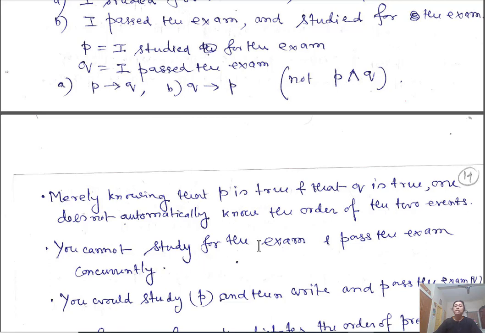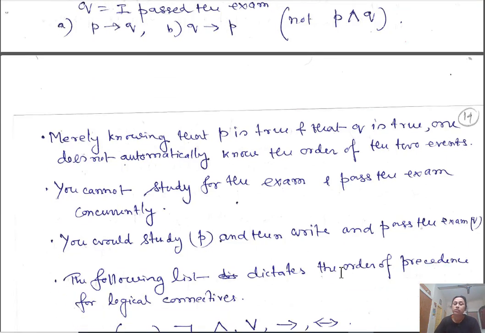P and Q cannot hold concurrently. You cannot study for the exam and pass the exam at the same time. You study first and then you pass the exam. So you should study, that means P, and then pass the exam. So P implies Q.